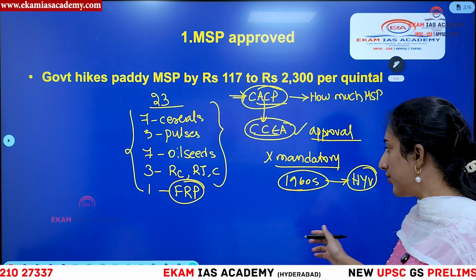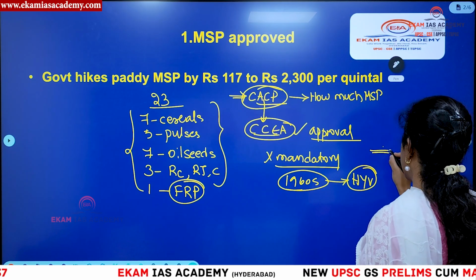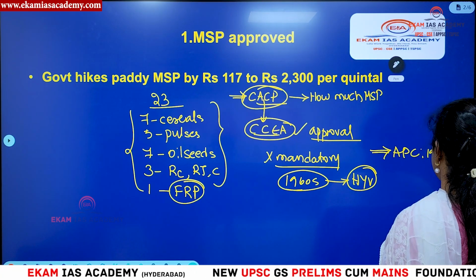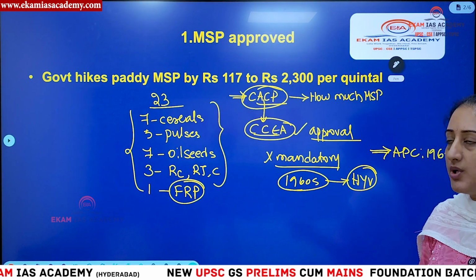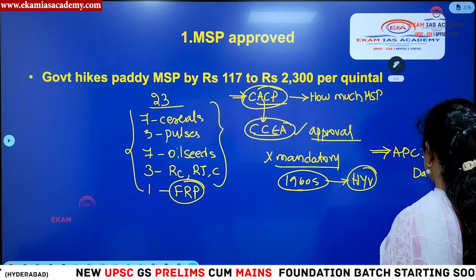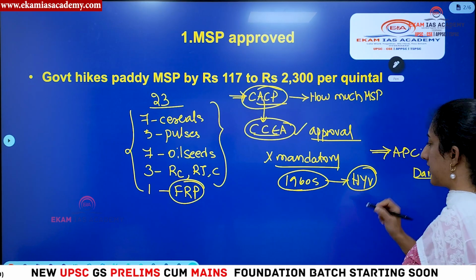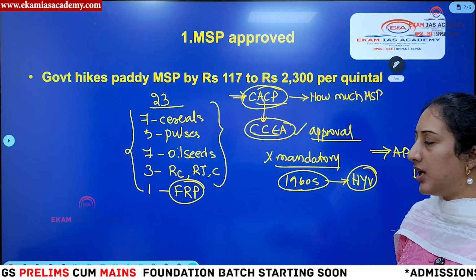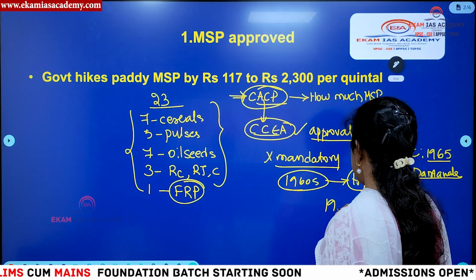That is why, to regulate the prices, a committee called the Agriculture Prices Commission was constituted in the year 1965, especially to look into the price issue. Then in the same year we also had the Dantawala Committee. The Dantawala Committee was also constituted in 1965 to regulate the prices of different agriculture crops. Then what happened in 1968?